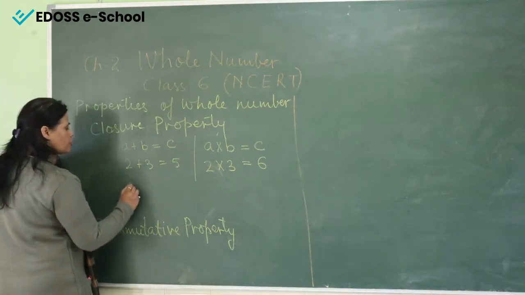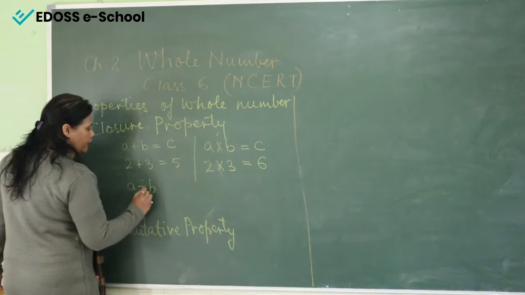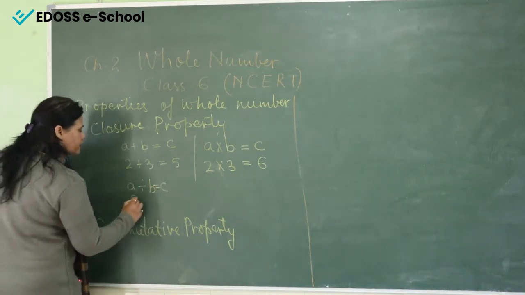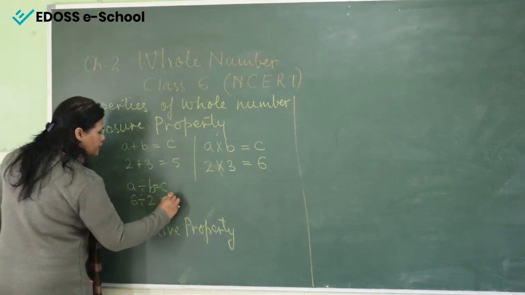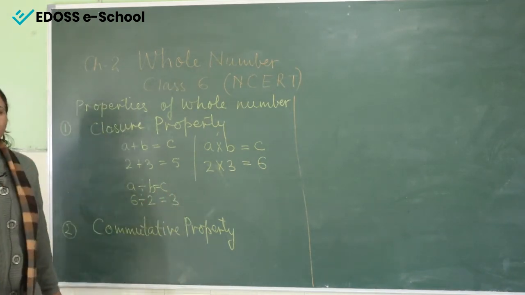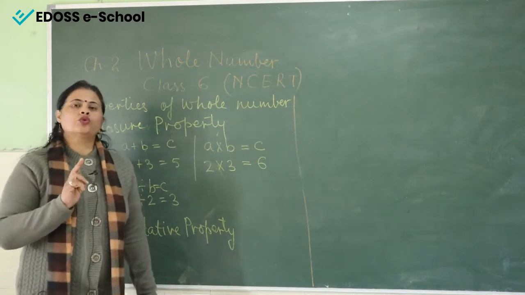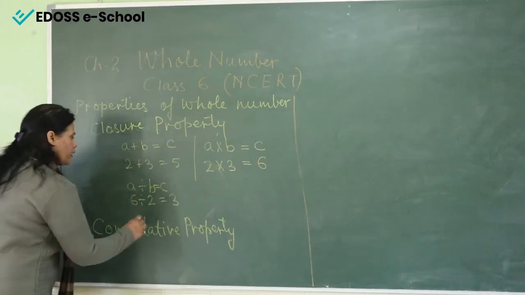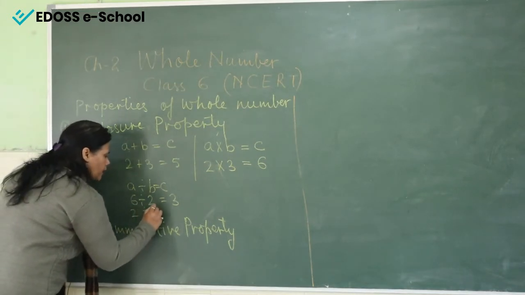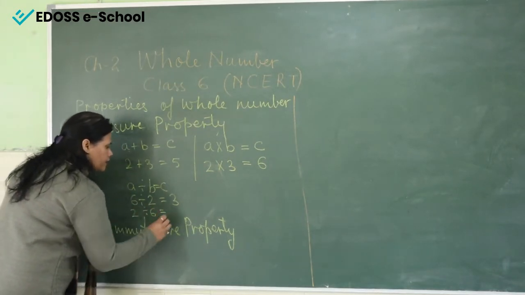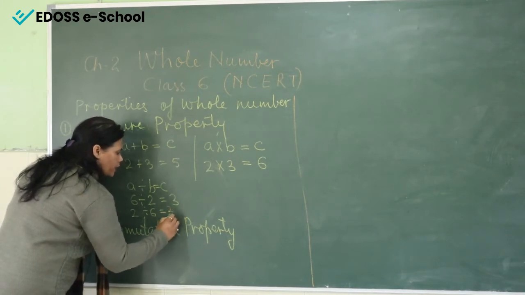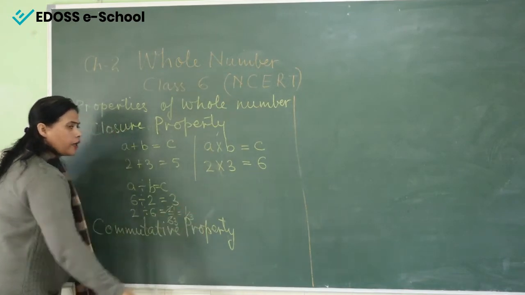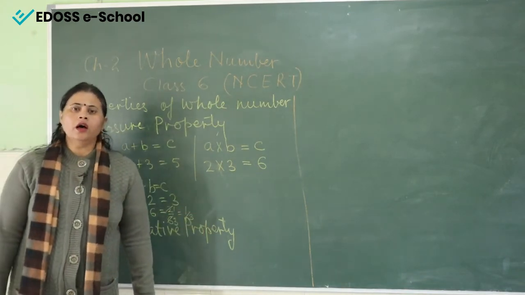Now see the division. If I am talking about a divided by b, and it is c. Now see the example. If we divide 6 divided by 2, our answer is 3. It means 6 and 2 are whole numbers, and when we divide them, we get the answer 3. But now see here, 2 divided by 6: 2 1s are 2 and 2 3s are 6. So here it is 1 upon 3, and it is a fraction, it is not a whole number.